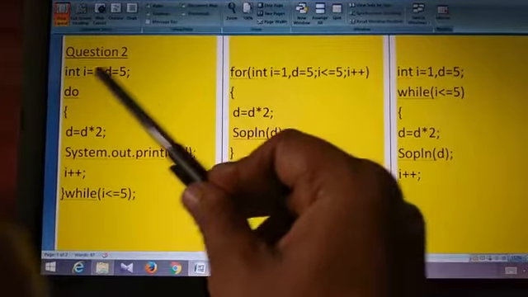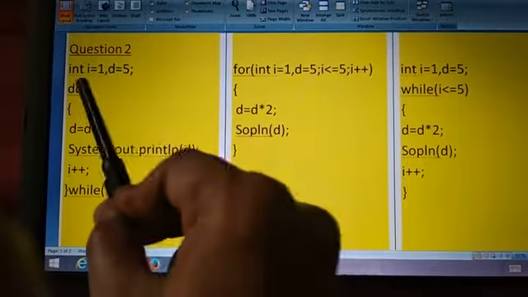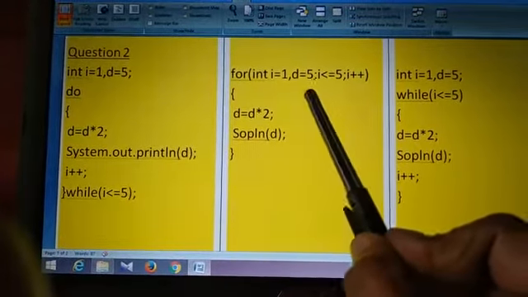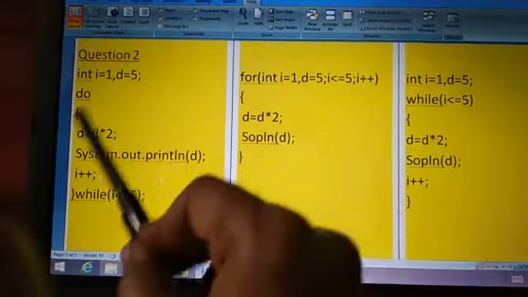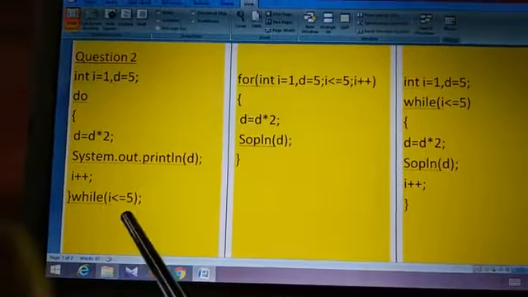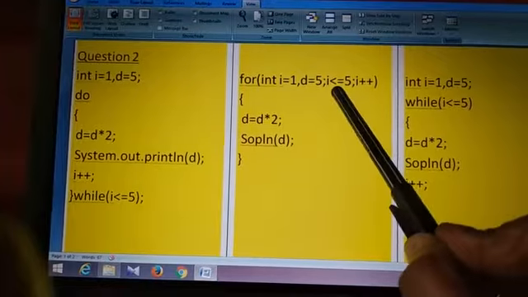Now look here, which is the initialization of this question? This is the initialization. So for initialization, semicolon. Then which is the test expression here? Here the test expression is this one. So write the test expression, semicolon.